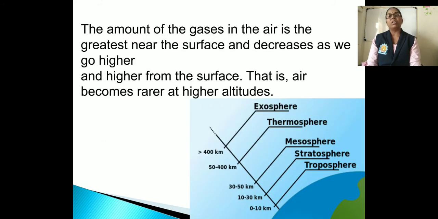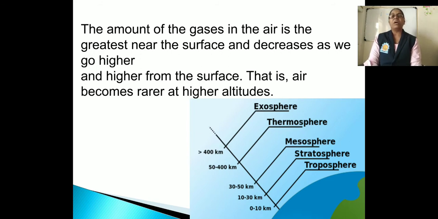Okay, the amount of gases in the air is the greatest near the surface and decreases as we go higher and higher from the surface. We know that there are five layers of the atmosphere.